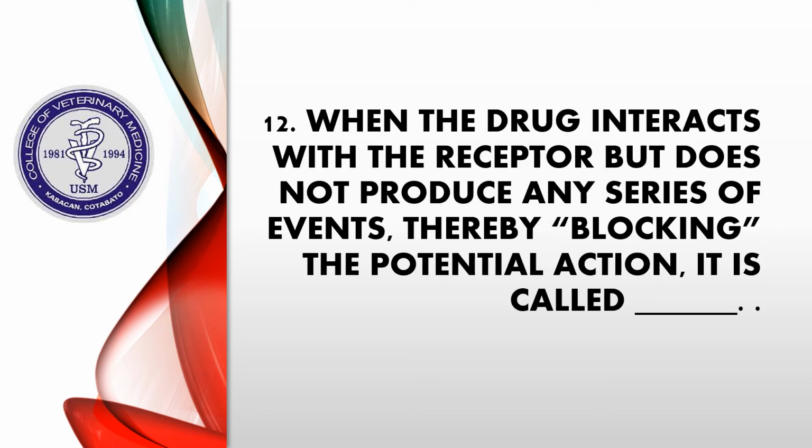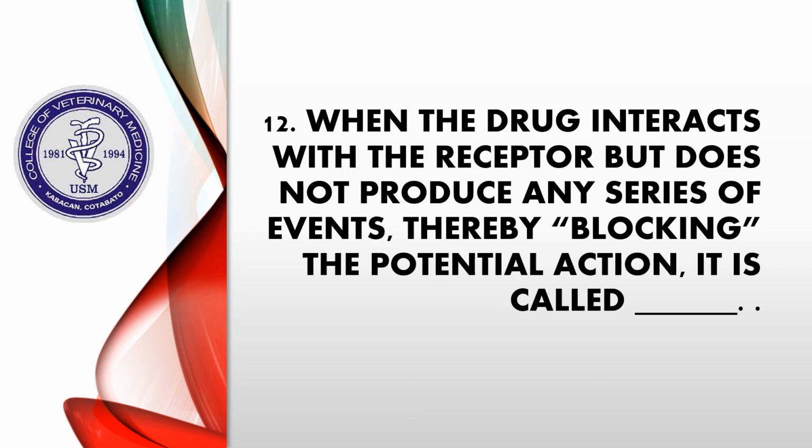Question number 12. When the drug interacts with the receptor but does not produce any series of events, thereby blocking the potential action, it is called a blank. So the correct answer for this is antagonism. So the interaction between the drug and the receptor, when the drug would block the potential action of the agonist, is known as the antagonism. And that drug is known as an antagonist drug.